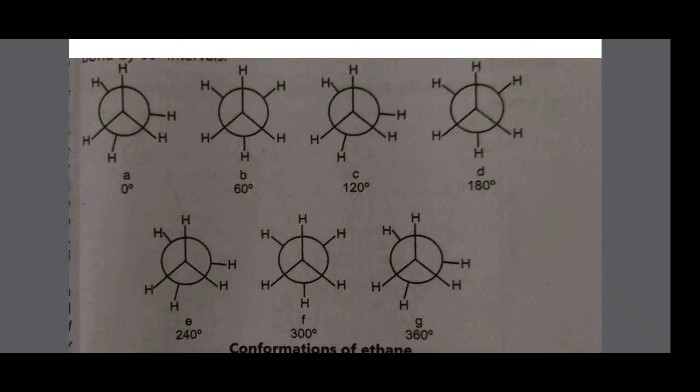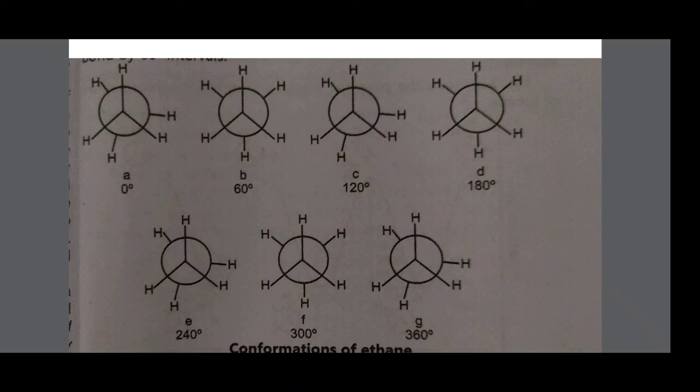In the eclipsed conformation, the adjacent C-H bonds are exactly opposite to each other. Thus, when viewed along the axis of the carbon atoms, the three hydrogen atoms of the rear carbon atom will be exactly behind those of the front carbon atom. In this conformation, the hydrogens are closest to each other, hence it is the highest energy conformation. Therefore the eclipsed conformation is less stable.